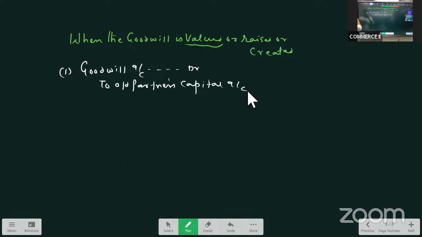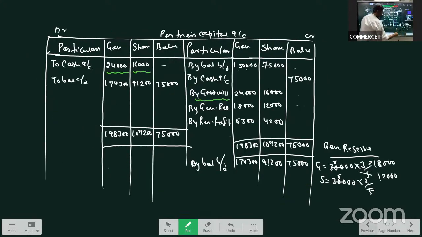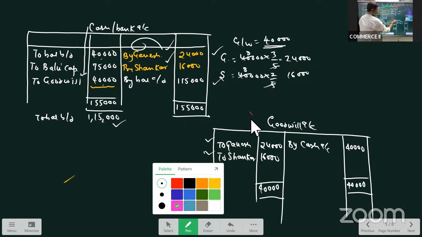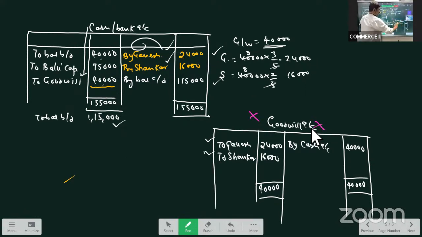And here, in this case, goodwill account will show debit balance. That is, goodwill account will not get closed. If you see the last case or any of the cases we have done, when we were preparing goodwill account, goodwill account was not showing any balance. Debit side, credit side, totals were the same. So goodwill account was getting closed. There was no balance left in goodwill account. That is why we were not showing it in the balance sheet.